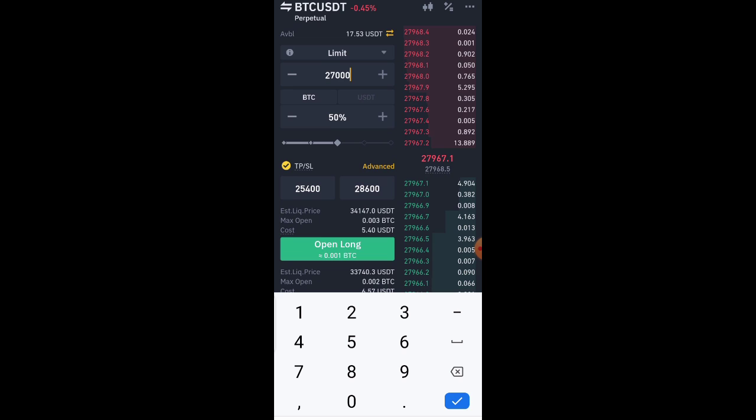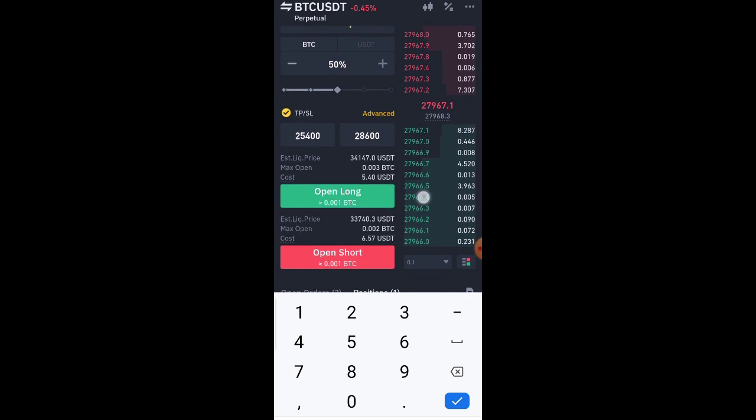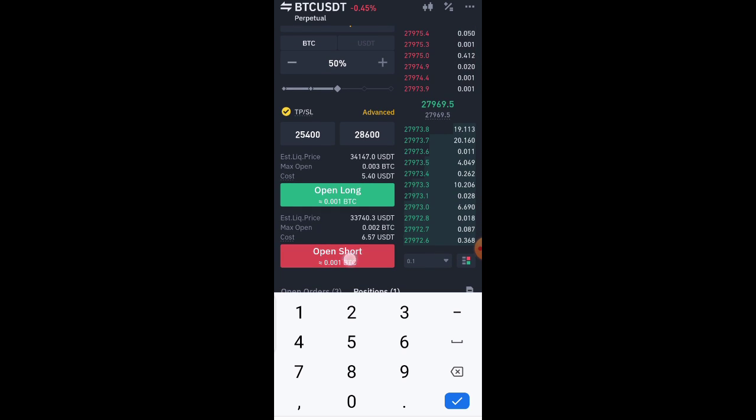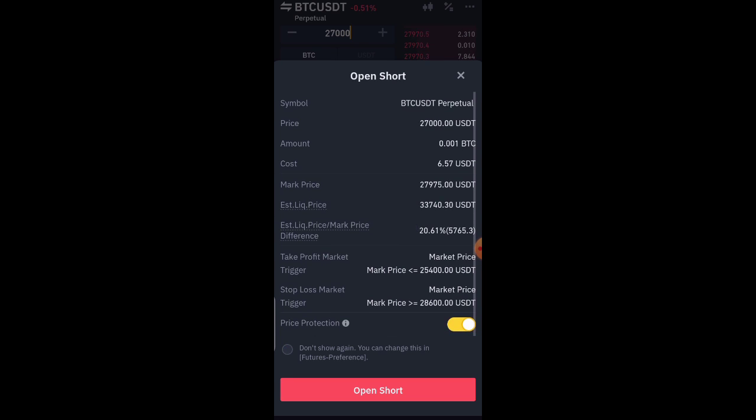Now I've set it to 27,000, and we already set our take profit and stop loss as well. So now we want to open a short position, so I'm just going to click on this open short here. After I click on it, you can see all these details that are brought up. It's just telling you to review all the settings you've put in place before you click on confirm, which is open short.